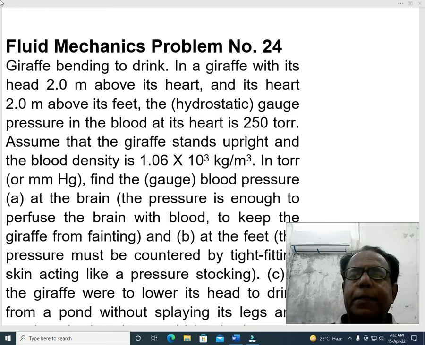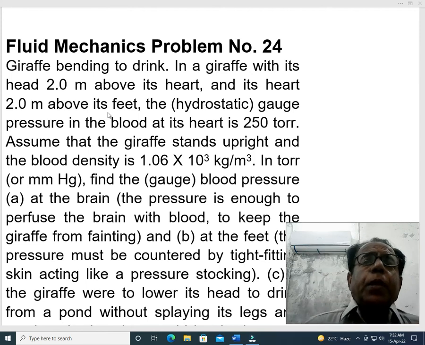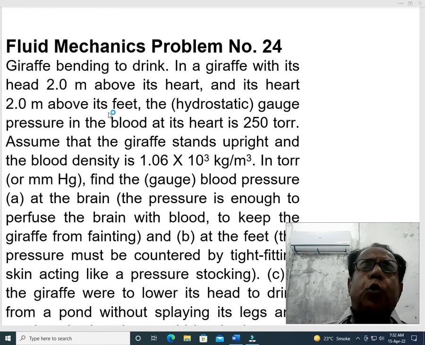This is our next module, problem number 24. Fluid mechanics, problem number 24. As usual, we first come towards the statement.